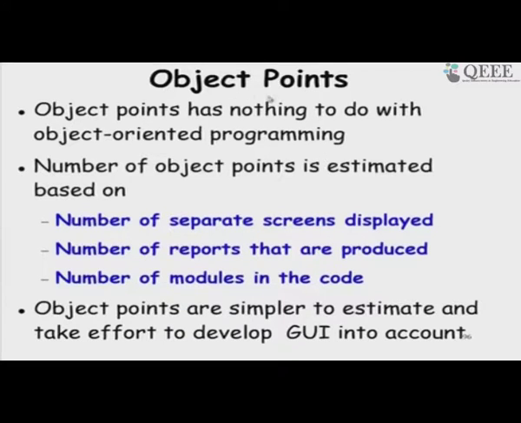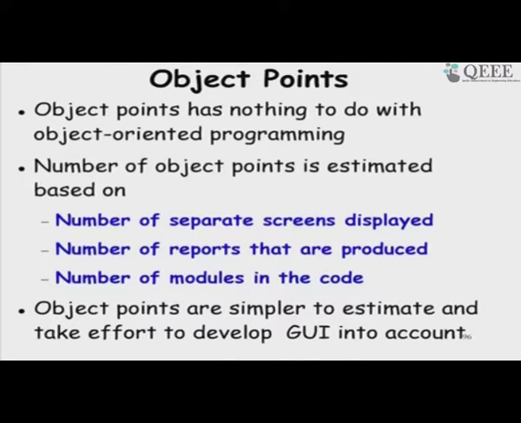So, for object points we just count the number of screens that would have to be displayed, the number of reports that are produced, and how many modules will be there in the code, the important parts that have to be implemented, and then this gives us a rough estimate of the size of the software.